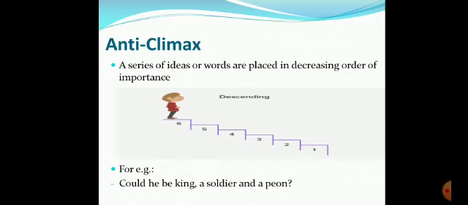So when you see certain words in a sentence going from top to bottom in a decreasing order, it means it is an anticlimax statement. Figure of speech, anticlimax used over here. Okay? Let's take one more example to understand it better.